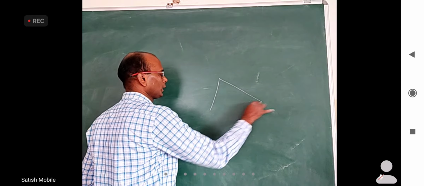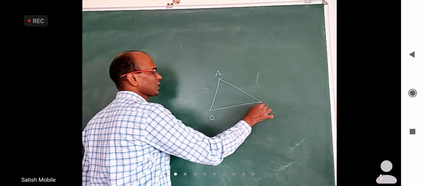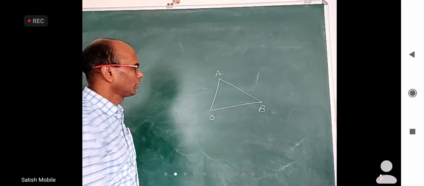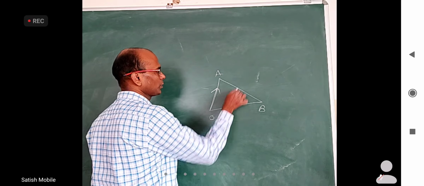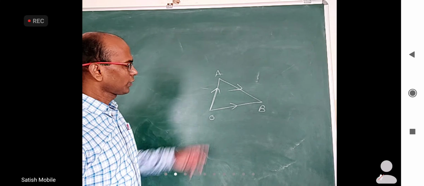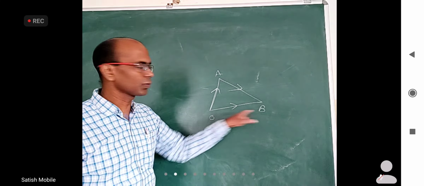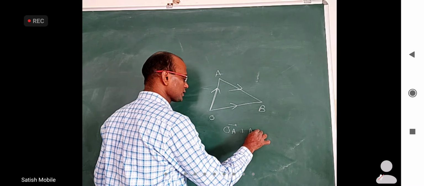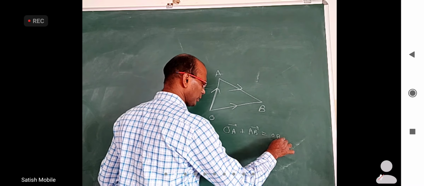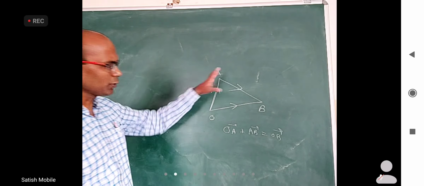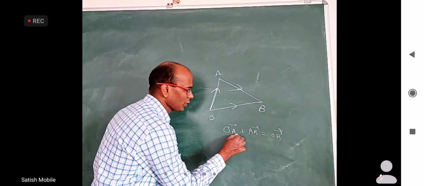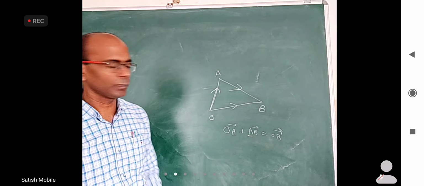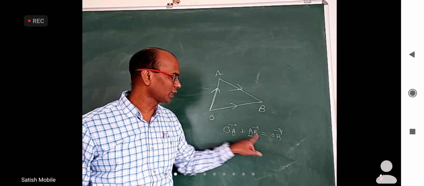What I am going to tell is a very simple thing, but we use it all the time in vectors. Let's say this is the origin O, this is A and this is B. This is OA bar, this is OB bar and this is AB bar. From the triangle I can say OA bar plus AB bar is equal to OB bar. Basically you don't need a figure: if the ending point of one vector and the starting point of the next are the same, the final vector starts at the first start and ends at OB bar.